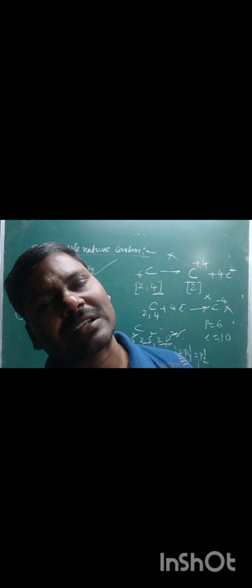And the next one is the catenation property. What is the catenation property, sir? It is a unique property of a carbon atom to link with each other, to form a long straight chain, or branched chain, or closed chain. Carbon atoms are linked with the same kind of atoms, either in a straight chain, a branched chain, or a ring chain.